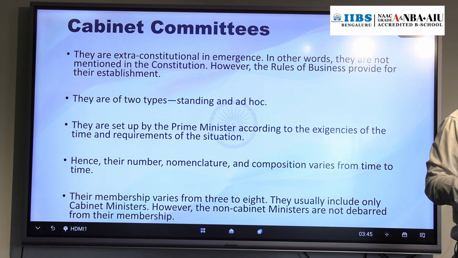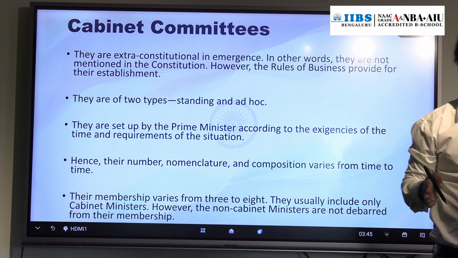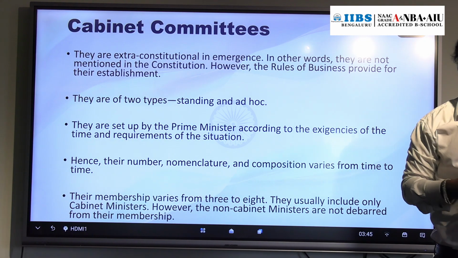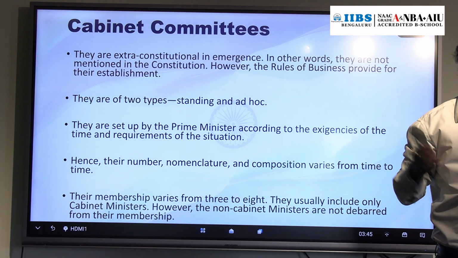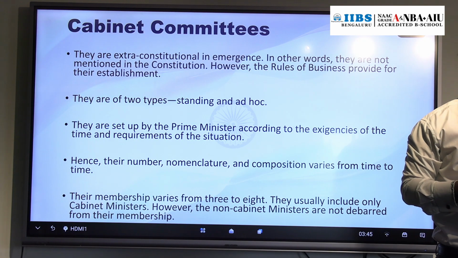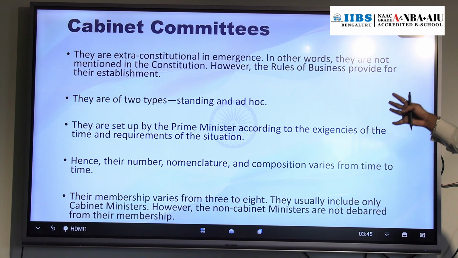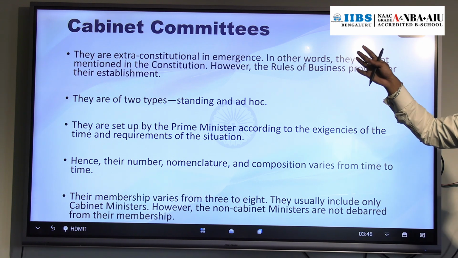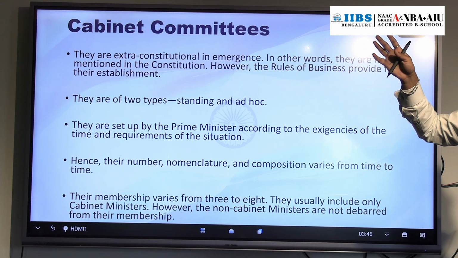There is no such thing. The composition, the name, as well as the numbers are different from one committee to another, with no uniformity. Generally a cabinet committee has 3 to 8 members, minimum 3, maximum 8.